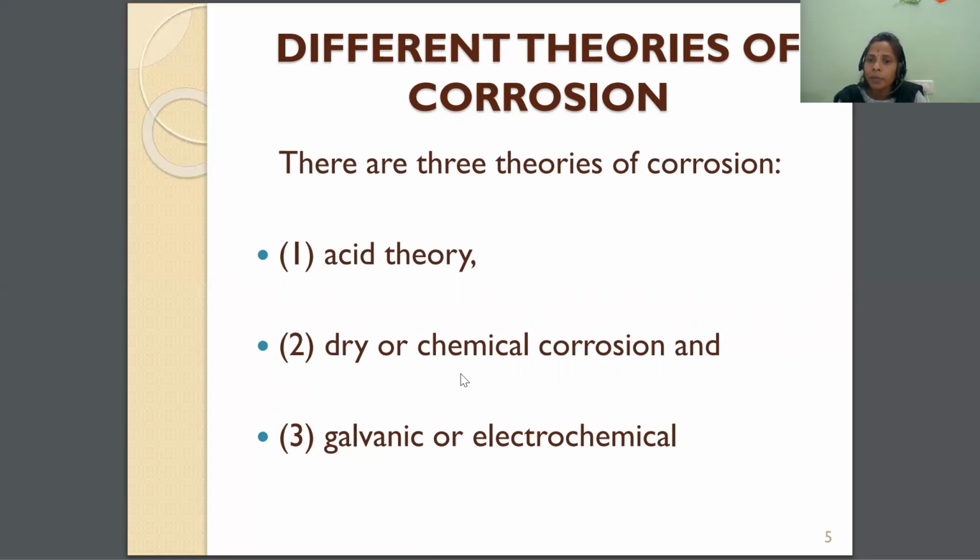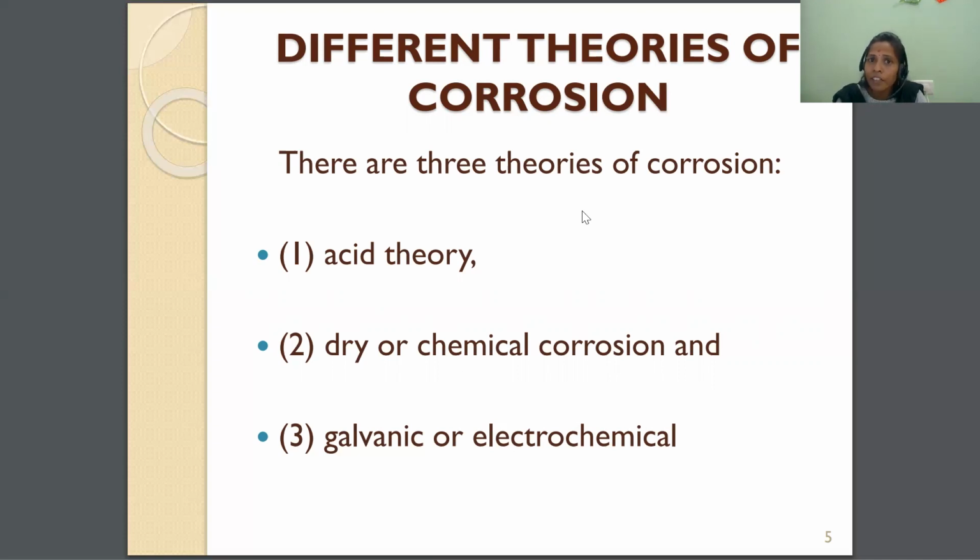To get the stability, what is it doing? The pure metal immediately reacts with the dust particles. What are the chemicals present in the dust particles? Maybe oxygen is there, sulfur is there, nitrogen is there. These are all present in the environment. So metal reacts with these chemicals in the environment to form the ore. That means to get stability, the metal undergoes corrosion. That is the main cause of corrosion.